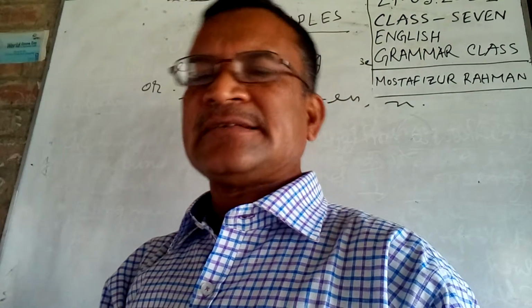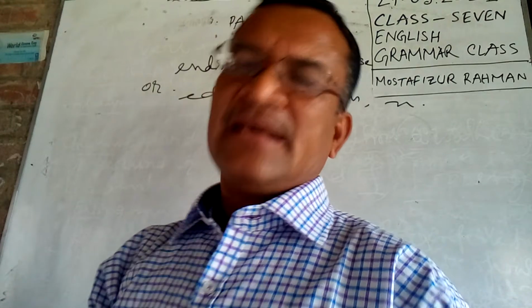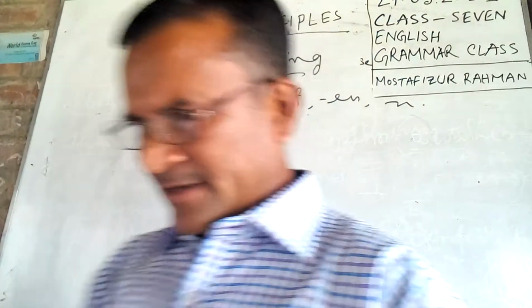So it is clear that it is a kind of verb that works like an adjective or modifies nouns.